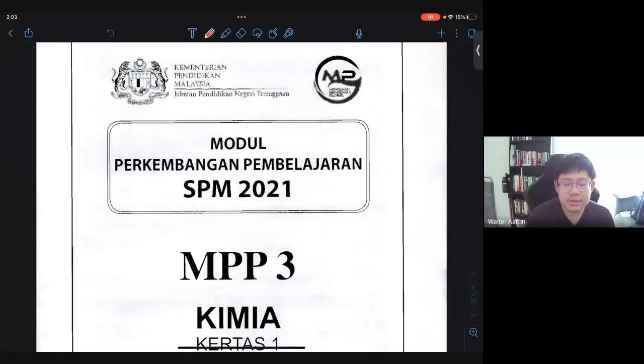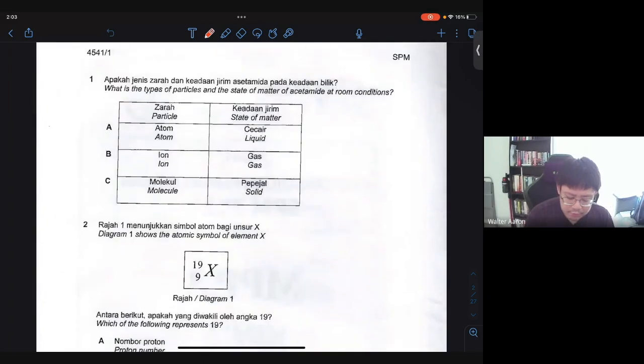All right, so this is the Terengganu past trial paper for year 2021. For this session, we'll be looking into paper 1 first before we move on to paper 2. So without further ado, let's take a look at the first question.